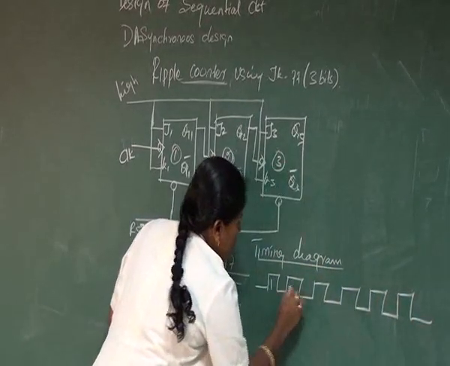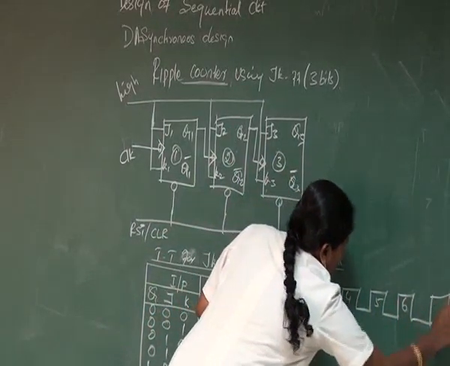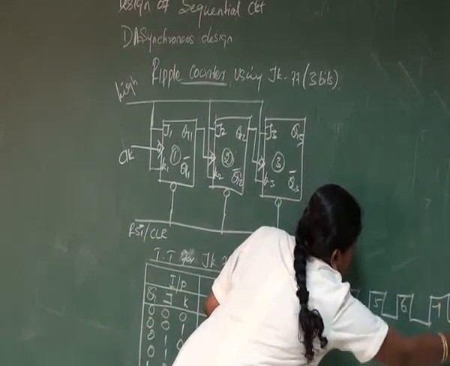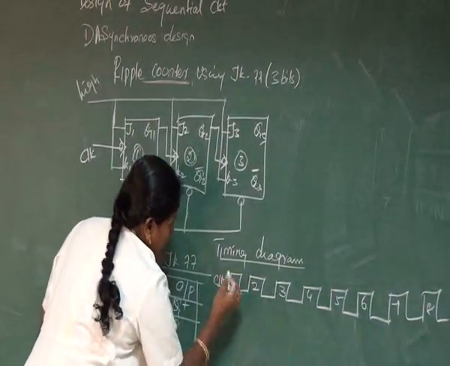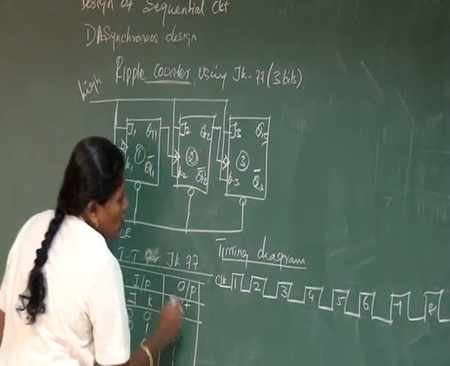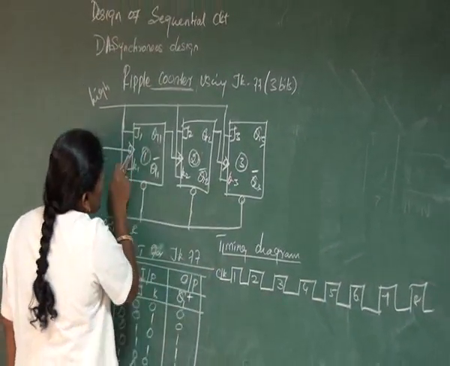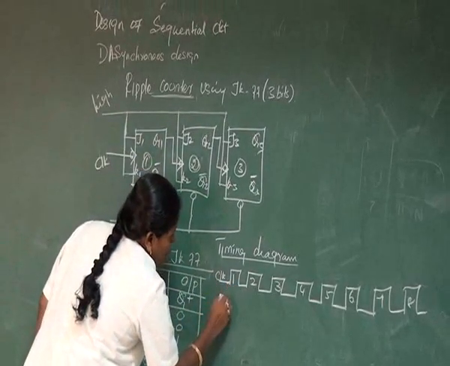The pulses are named first clock, second, third, fourth, fifth, sixth, seventh, and eighth. This is your clock pulse CLK, and next draw the output of Q1. Q1 is triggered when the clock is active low.